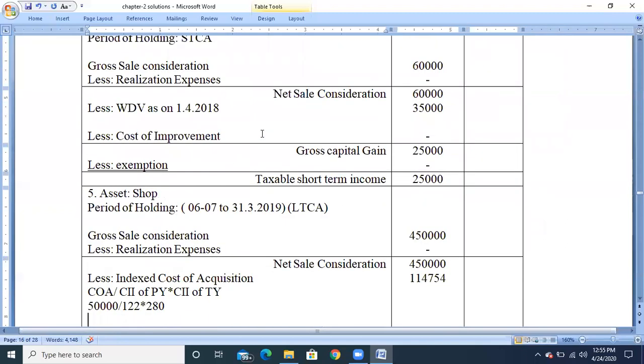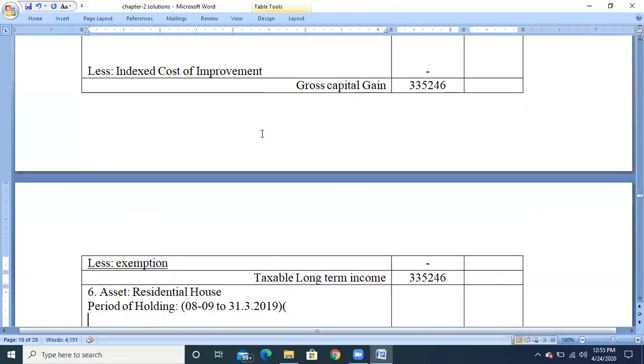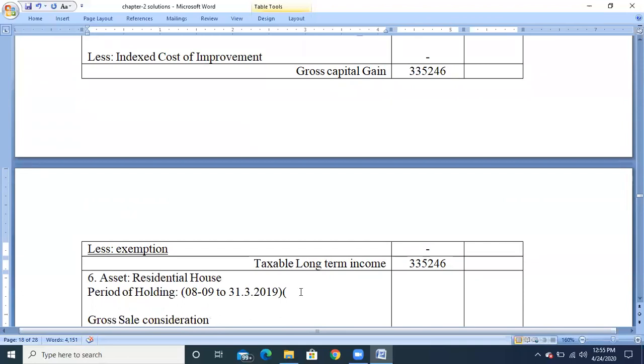Okay, the period of holding will be from 08-09 to 31st March 2019. The residential house will fall in the fourth category since it is an immovable property. It should be held for more than 2 years to be called a long-term capital asset, and held for less than 2 years to be called a short-term capital asset. Since it has been held for more than 2 years, it is a long-term capital asset.